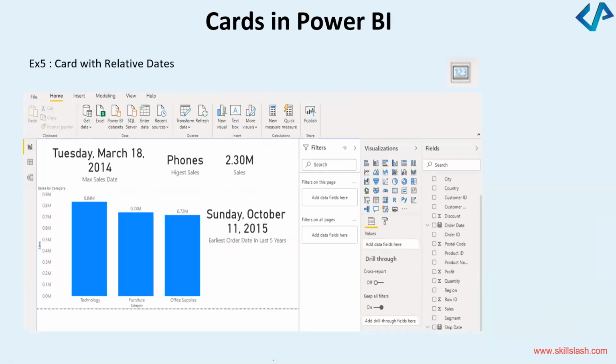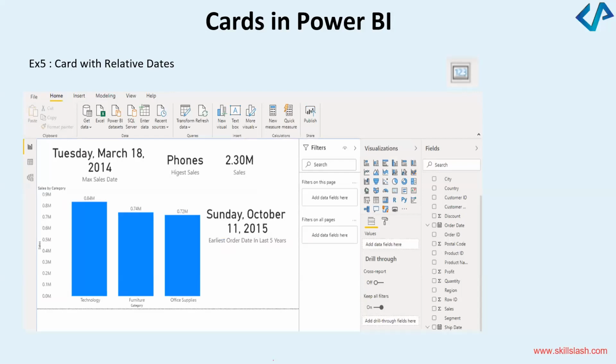You could have cards with relative dates. So that means I've plotted 2 dates here. Tuesday, March 18, this is how it behaved. Sunday, October 11, 2015, the earliest order date was last 5 years. So you can always plot a graph, something similar to what you can see on my slide.